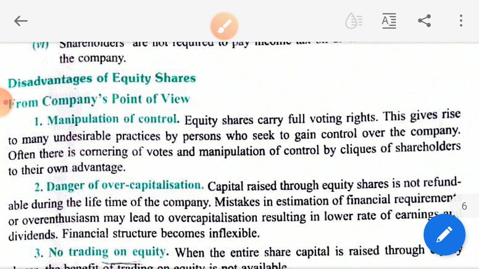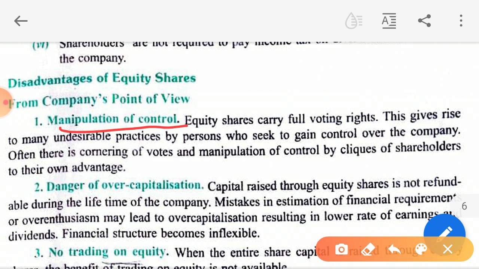Now moving on to the disadvantages of equity shares from the point of view of the company. First is manipulation of control. See, if you have more and more equity shareholders in the company, then the control will be diluted, isn't it? If the owners will be more, then the control will be diluted.